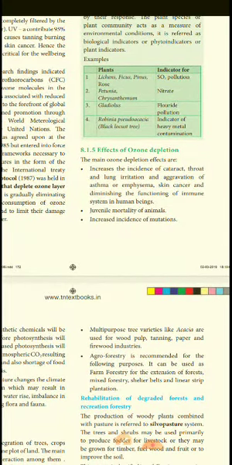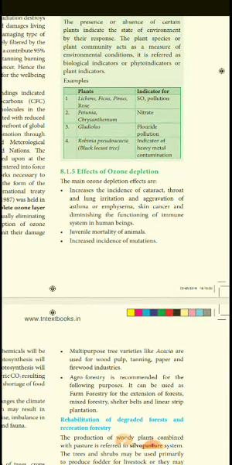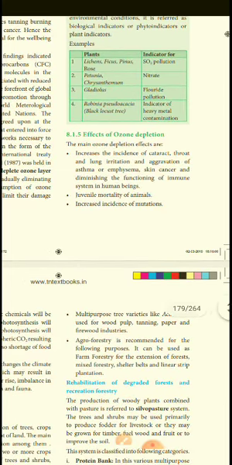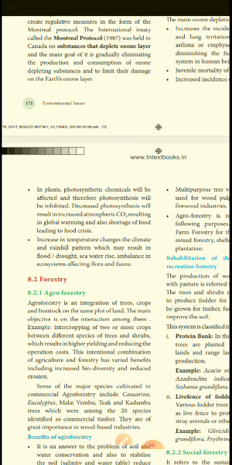Next, what are the effects of ozone depletion? There is an increased incidence of cataract, lung irritation, asthma, emphysema, skin cancer, and the immune system will not function well. Juvenile mortality increases, meaning babies below 2-3 years, and animals too. There is also an increased incidence of mutations. It affects our DNA, no? So mutation will occur.